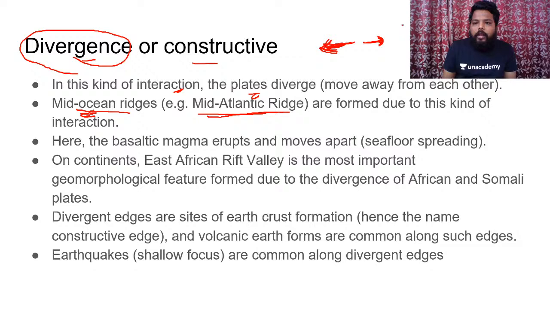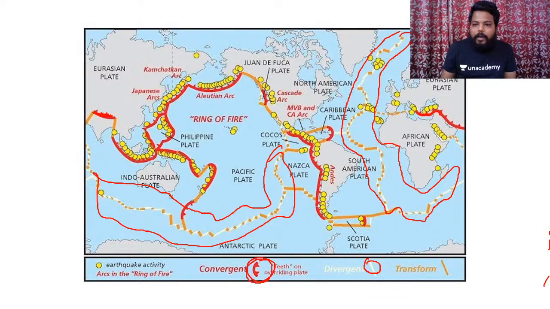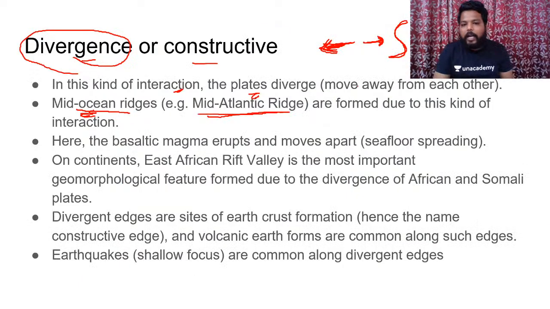In the Atlantic Ocean, we have an S-shaped mid-Atlantic ridge which has developed. You can see here, the mid-Atlantic ridge developed almost in an S-shaped structure. These kinds of ridges are also common in the Pacific Ocean and the Indian Ocean, but the exact figure of these ridges can be best visualized in the Atlantic Ocean. So please look at the Atlantic Ocean map. You will 100% visualize this particular ridge. Clear? These mid-oceanic ridges are formed due to this kind of interaction.